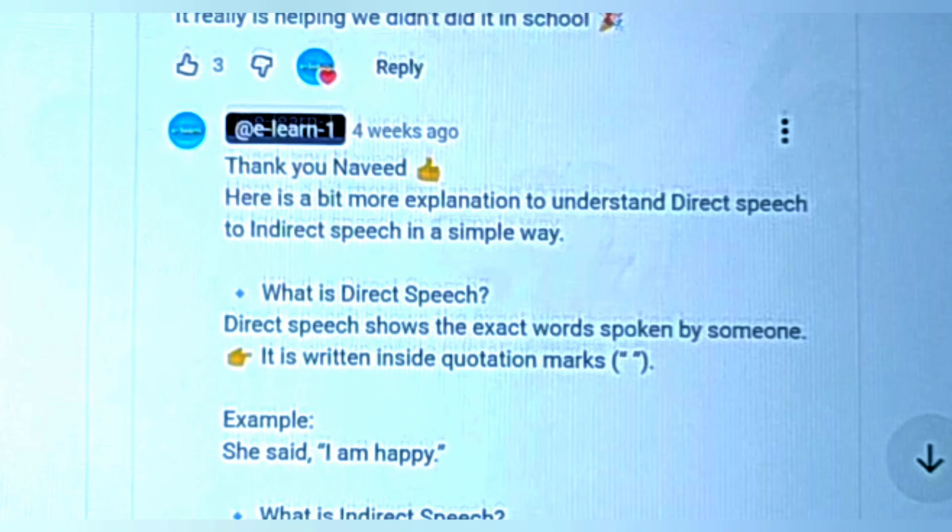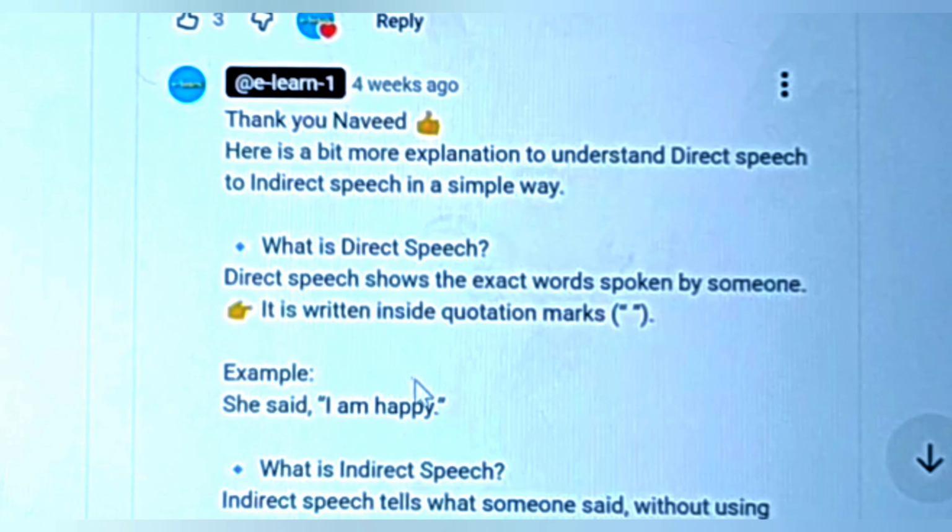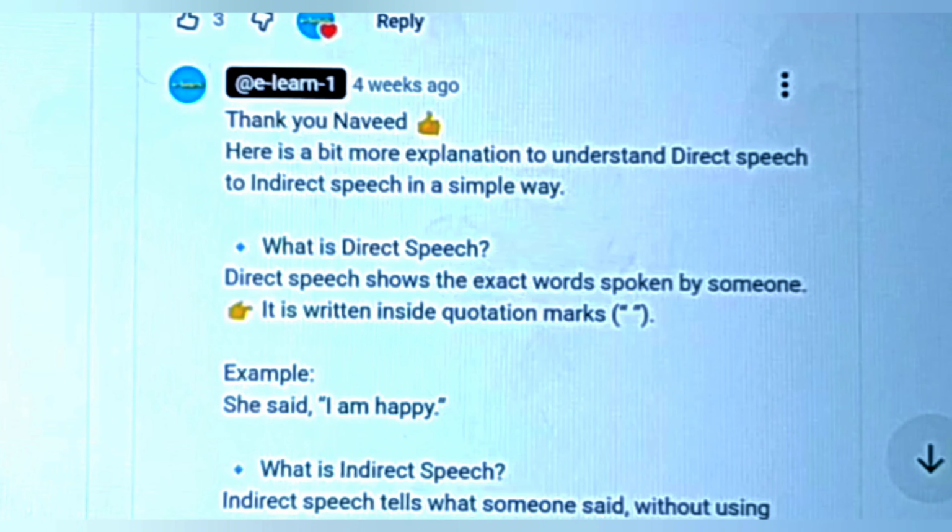Now here is a bit more explanation to understand direct speech to indirect speech in a simple way. What is direct speech? Direct speech is the exact words spoken by someone. It is written inside quotation marks. For example, she said, "I'm happy." And what is indirect speech? Indirect speech tells what someone said without using quotation marks. For example, she said that she was happy.